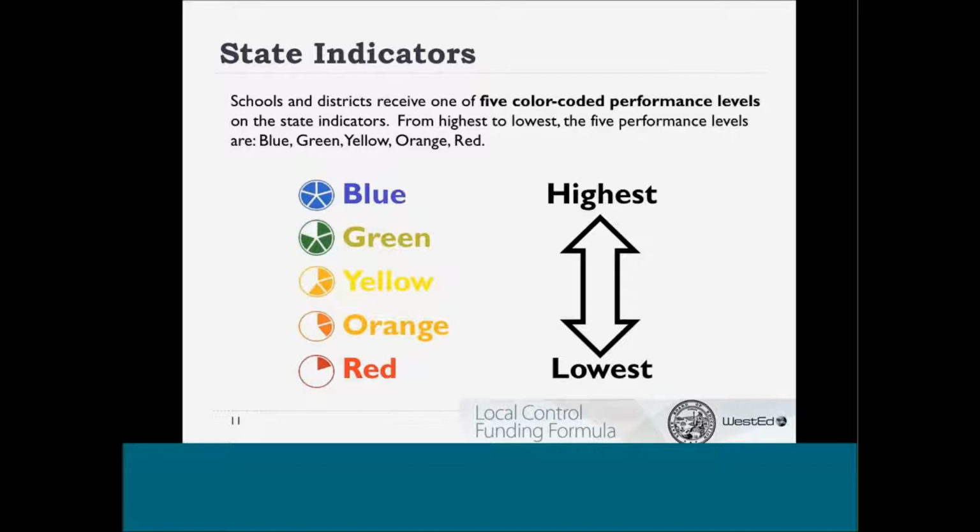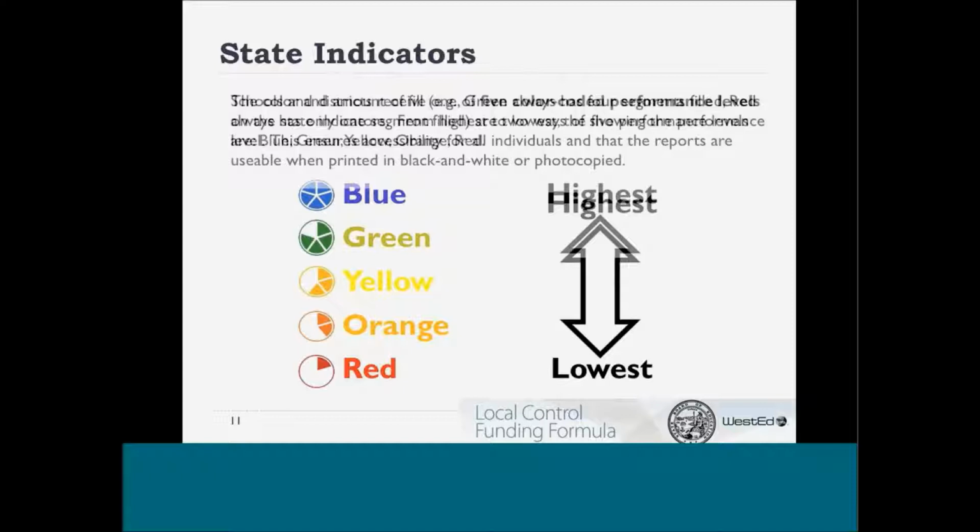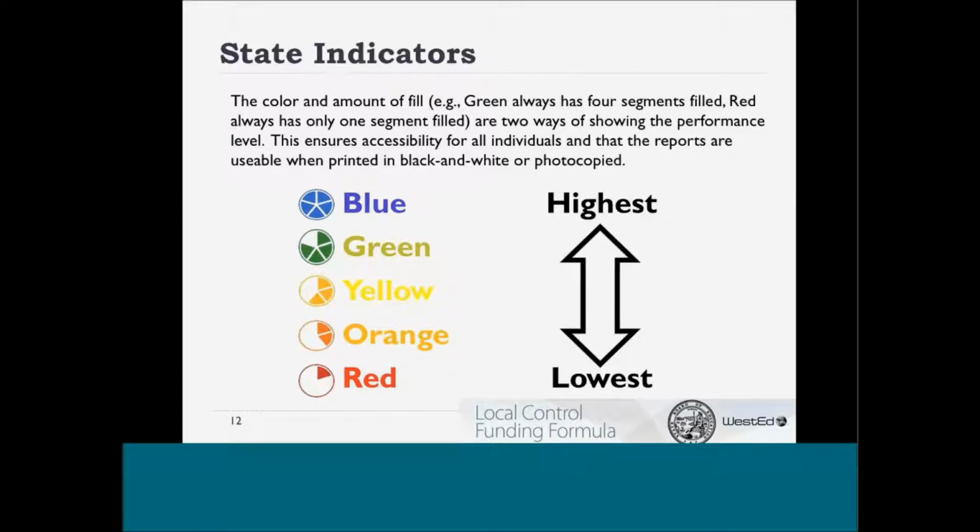Schools and districts receive 1 of 5 color-coded performance levels on the state indicators. From highest to lowest, the 5 performance levels are blue, green, yellow, orange, and red. The color and the amount of fill are 2 ways of showing the performance level. This ensures accessibility for all individuals and that the reports are usable when printed in black and white or photocopied.